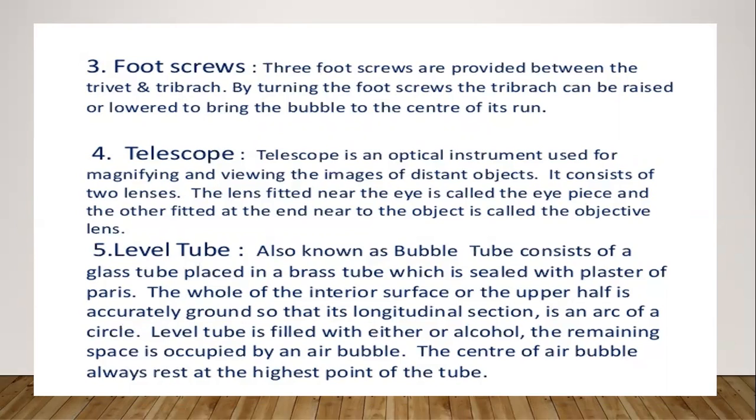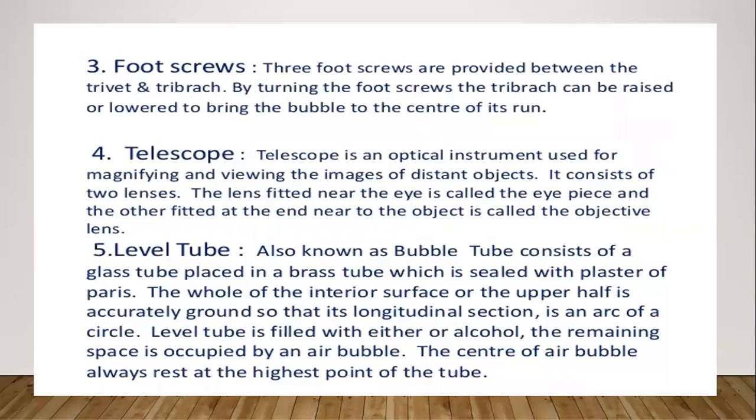Telescope. The telescope is an optical instrument used for magnifying and viewing the image of a distant object. It consists of two lenses. The lens fitted near the eye is called the eyepiece, and the other fitted at the end near the object is called the objective lens.